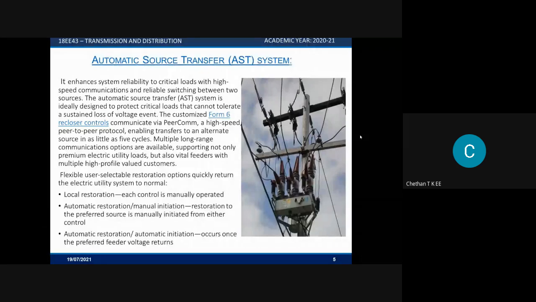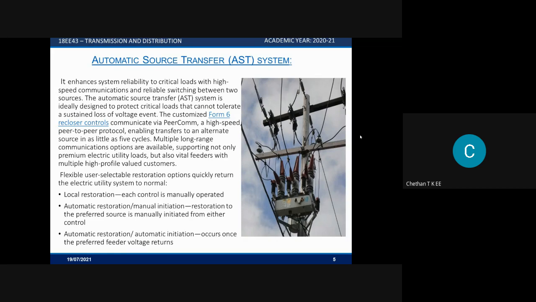Basically, the automatic source transfer system. In simple words, it's just transferring the source from one line to another line without the involvement of manpower. So what does this do? This enhances the system reliability to critical loads with high-speed communications and reliable switching between two sources. As I said, when there are two distribution lines, it switches them manually.